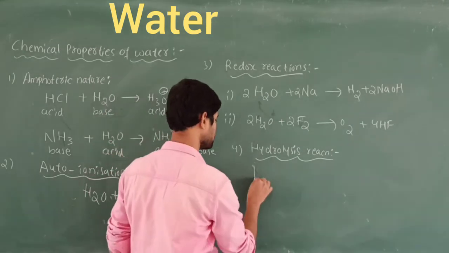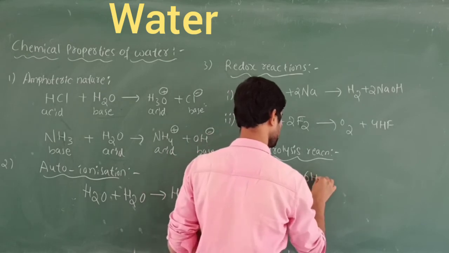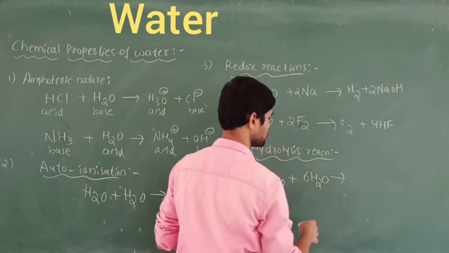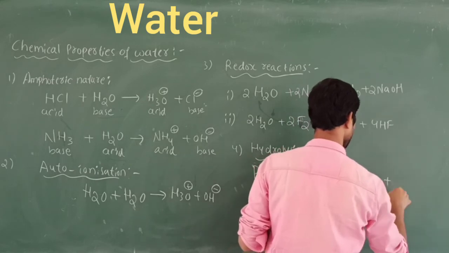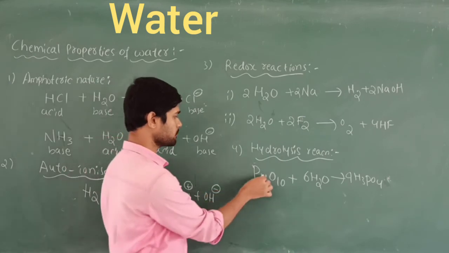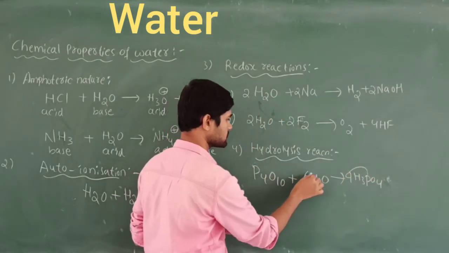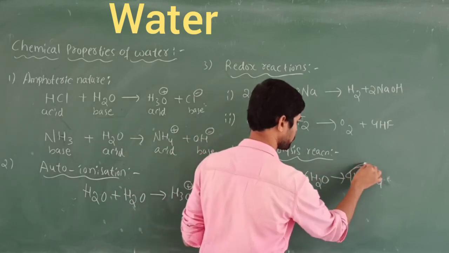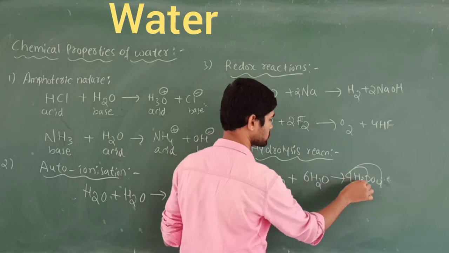I am going to take an example: P4O10 plus 6 water molecules gives phosphoric acid, H3PO4. Right? H3PO4 is formed here. First, balancing: P4 and 10 oxygen plus 6 oxygen, total 16 oxygen. 4 times 4 is 16 oxygen, and hydrogen: 6 times 2 is 12, and 4 times 3 is 12 hydrogen.